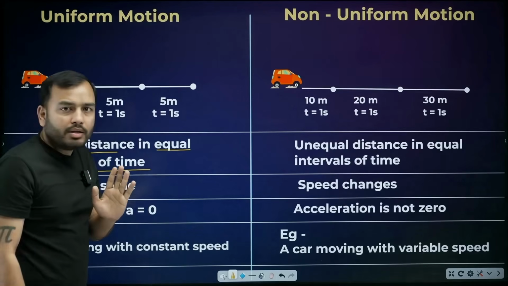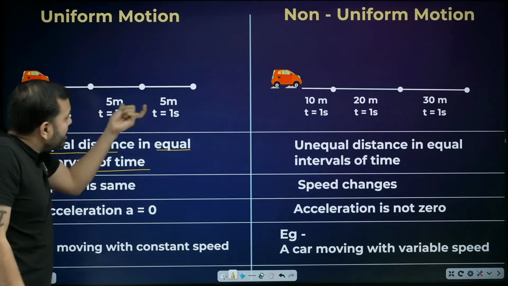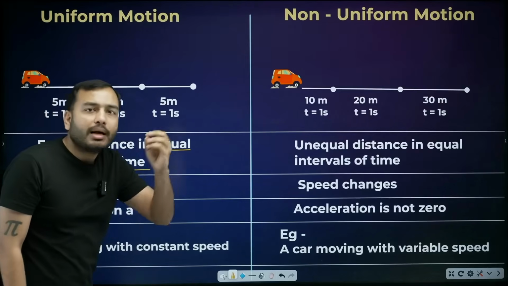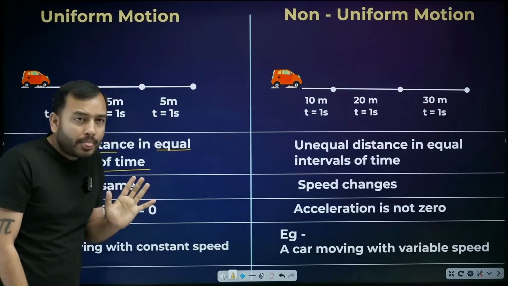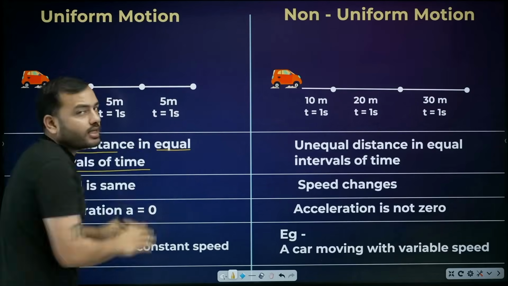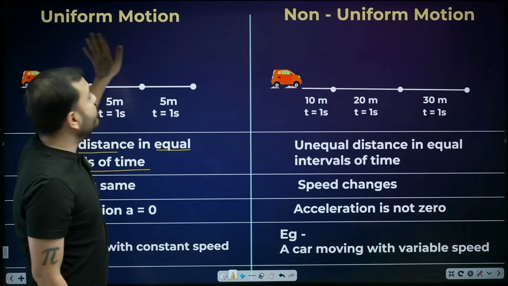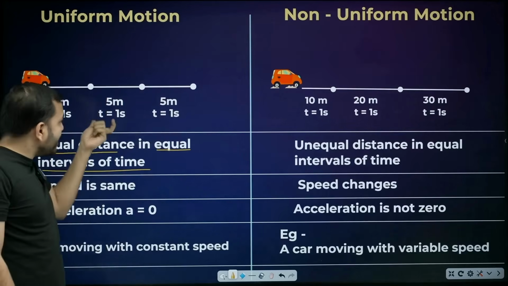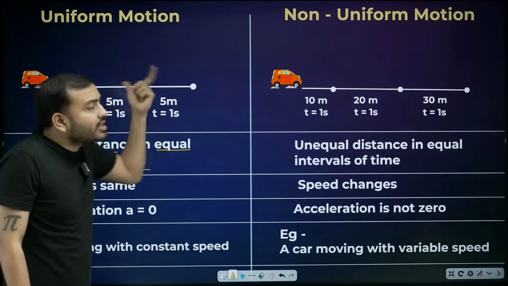Very simple. And every 1 second, how much am I covering? 5 meters, 5 meters, 5 meters. It could also be 10, 10, 10, or it could be 20, 20, 20, anything. As long as in equal time, we cover equal distance, that is called uniform motion. All right. So one thing is clear, in equal time, equal distance is covered.